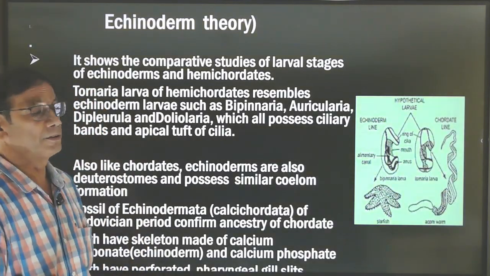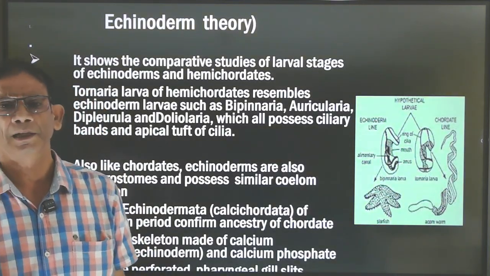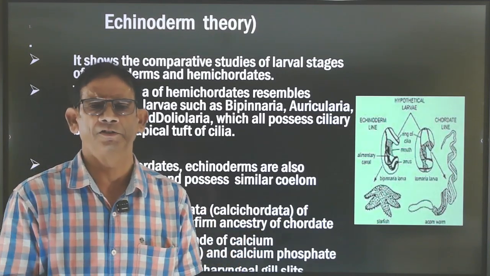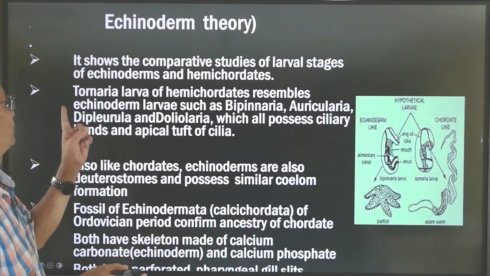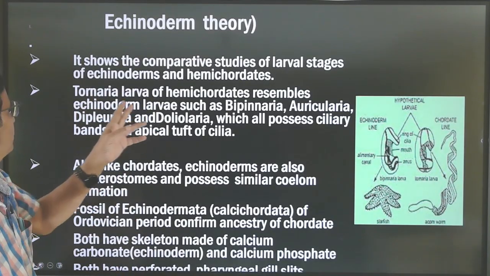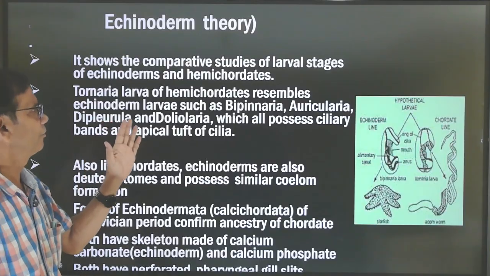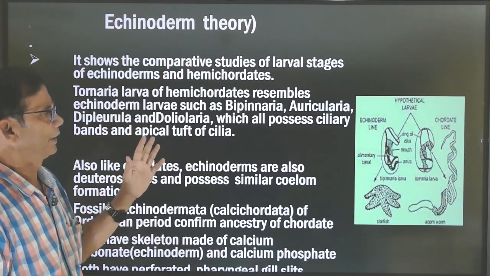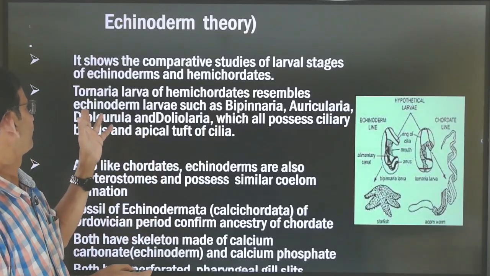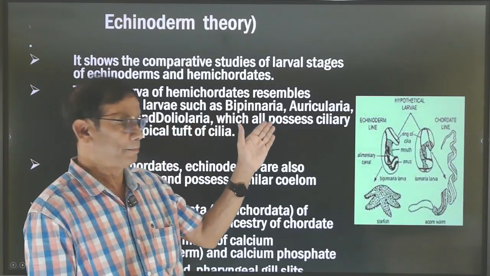Now it is the echinoderm theory. Echinodermata larva and the Chordata are more or less similar. That's why this theory is very interesting. So it shows the comparative studies regarding Tornaria larva of Hemichordata, that means Balanoglossus, which resembles the echinoderm larva such as Bipinnaria larva here.